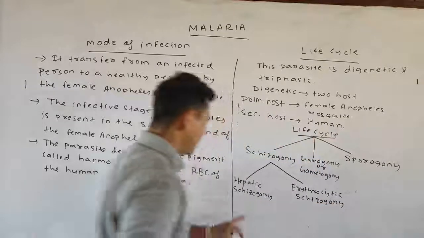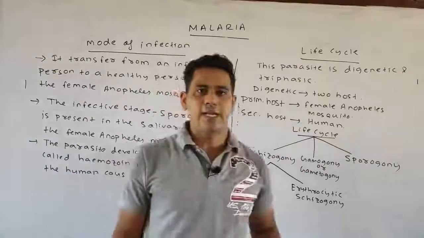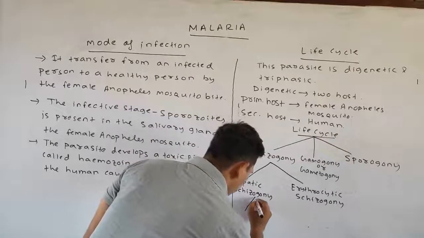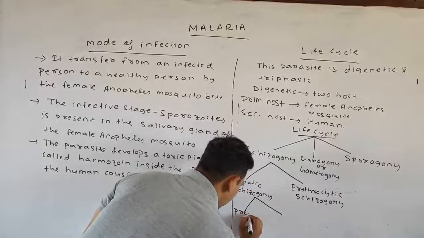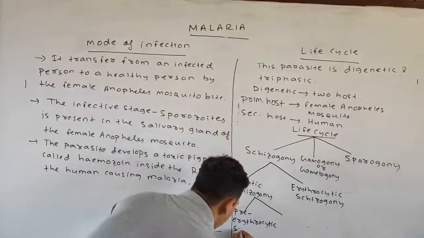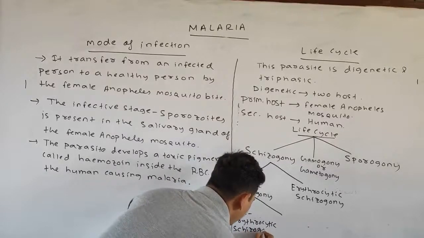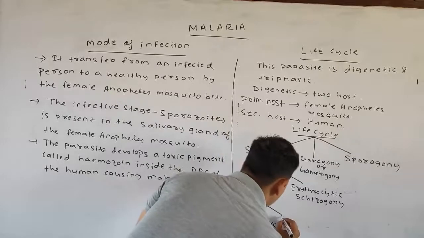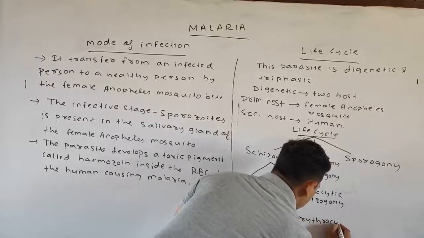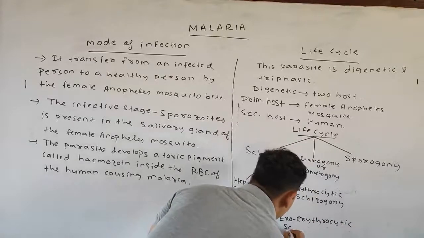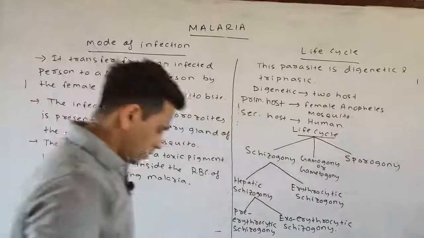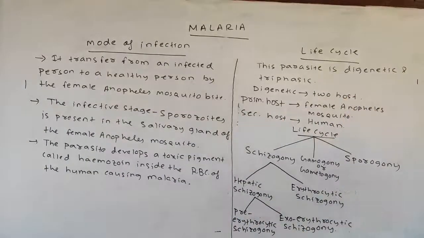Further, the hepatic schizogony is divided into two types: pre-erythrocytic schizogony and exo-erythrocytic schizogony.